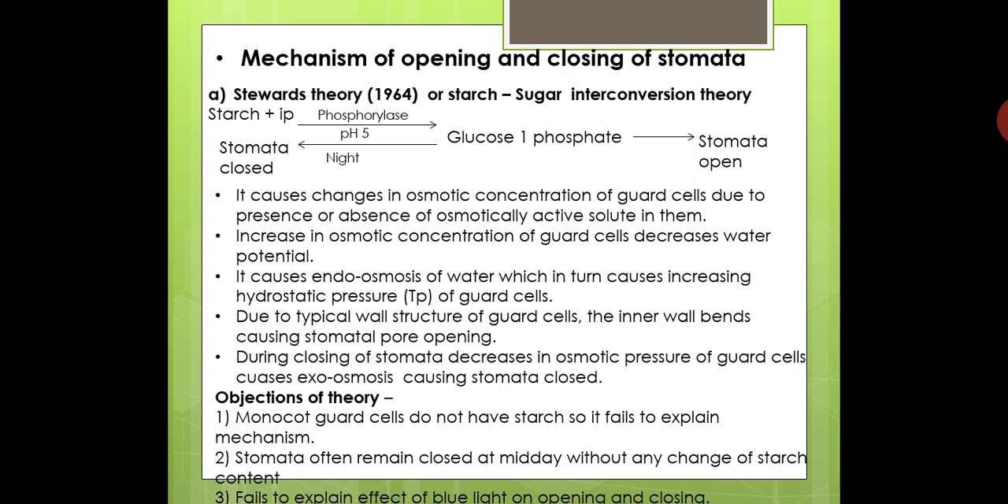So during daytime, according to this theory, what happens? Starch plus inorganic phosphate, in the presence of the phosphorylase enzyme, is converted into glucose 1 phosphate. This glucose 1 phosphate is osmotically active, and so it leads to absorption of water from the subsidiary cells. So the guard cells bend inwardly, finally leading to opening of stomata.